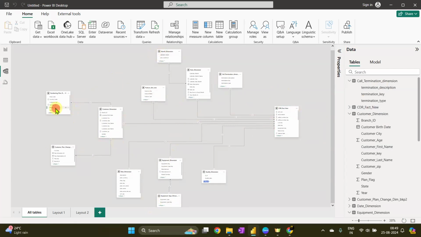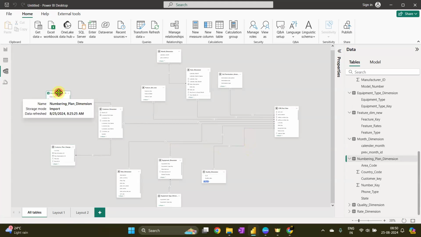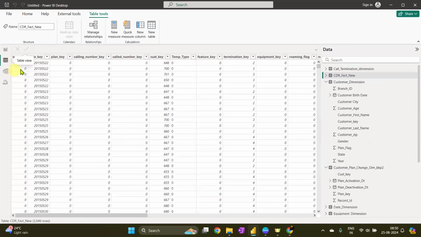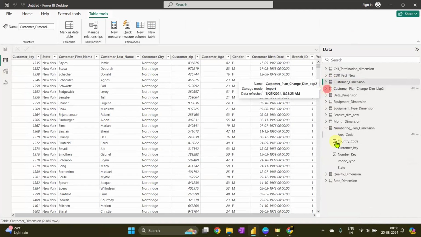Rashika, you have said the one-to-one relationship is fine, correct? Yeah. In two of the tables, I think we are having a primary key, or we can say unique values. I guess that was with the customer table only, because customer dimension is your many, and customer plan change and numbering plan. Numbering plan was also containing a unique column only. Only these two tables, I cannot figure out how to connect.